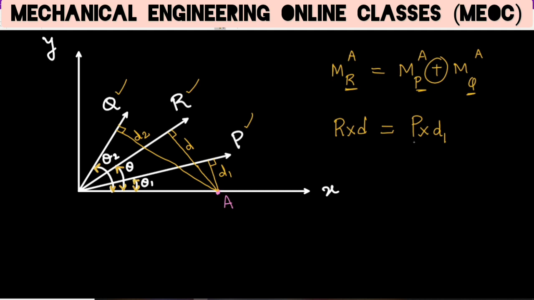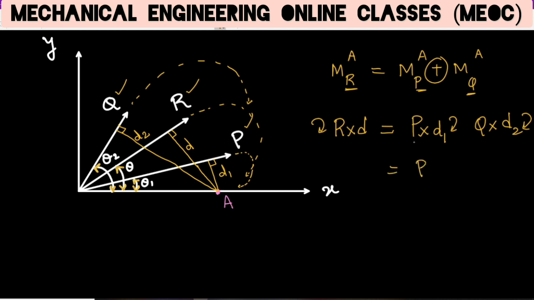Now I have to use the other force also. Let us see the directions. P is making a clockwise moment, R is making a clockwise moment, and Q is also making a clockwise moment. So the moment of Q about A is also clockwise. The value is the force Q multiplied by the perpendicular distance of Q from the point about which the moment has to be taken, which is D2. So this is also in the clockwise direction.